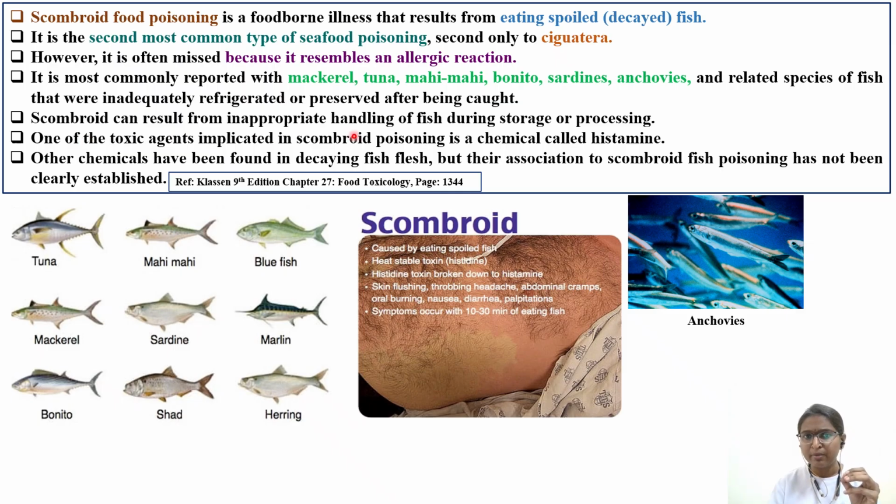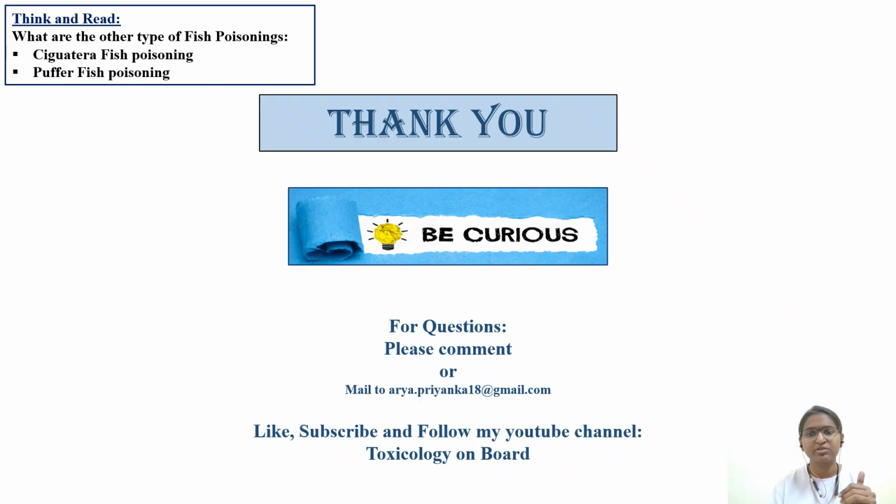Scromboid can result from inappropriate handling of fish during storage and processing. One of the most toxic agents implicated in scromboid fish poisoning is the chemical called histamine. So one of the options you will get is that. Other chemicals have been found in decaying fish flesh, but their association with scromboid fish poisoning has not been clearly established. So under food toxicology, please read this chapter. If possible, make a table with different types of fishes, the important toxins released, and how you can prevent them. What are the important symptoms? With respect to symptoms also, you'll get a question in the exam.